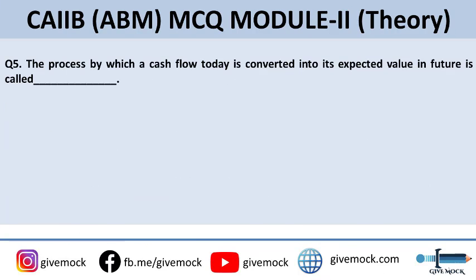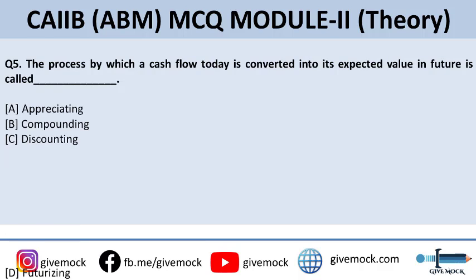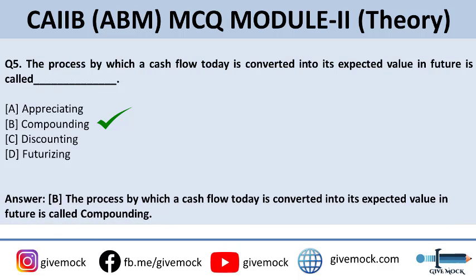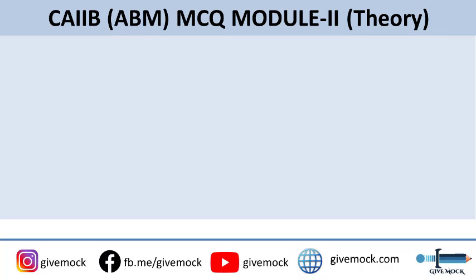Coming up to the next question. The fifth question is, the process by which a cash flow today is converted into its expected value in future is called. What is the process by which cash flow today is converted into its expected value in future? The options are A. Appreciating, B. Compounding, C. Discounting, or D. Futurizing. The correct answer to this question is B. Compounding. The process by which a cash flow today is converted into expected value in the future is called compounding.